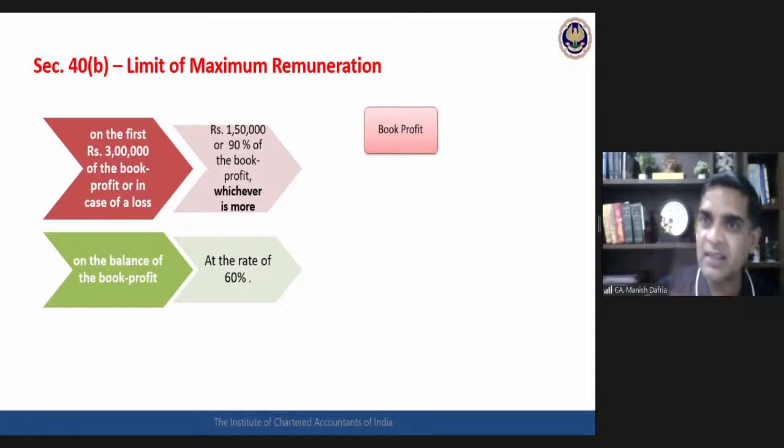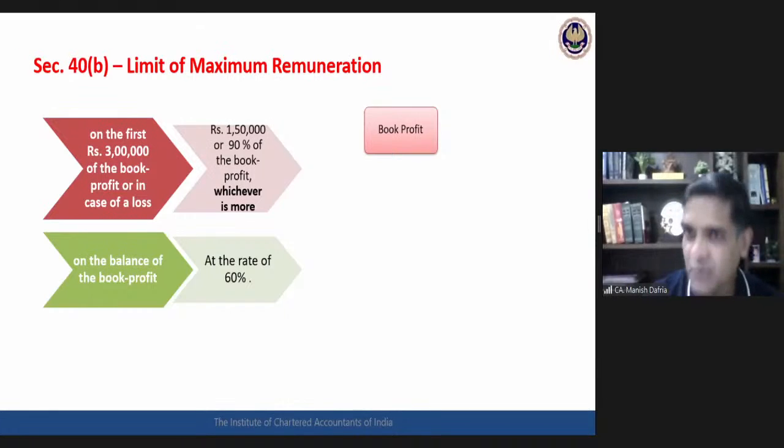And when we study the company assessment, we talk about MAT. There also we use the word book profit, and that is book profit as per the books of accounts, as per the audited P&L account of the company, adjusted by something. But essentially book profit there is as per the audited account, as per the balance sheet and P&L. So in case of a firm also, when they are talking about book profit, one can assume book profit is as per books of accounts. This is what the income tax beauty is. Similar terminology, different meaning. So you cannot apply the same meaning everywhere.